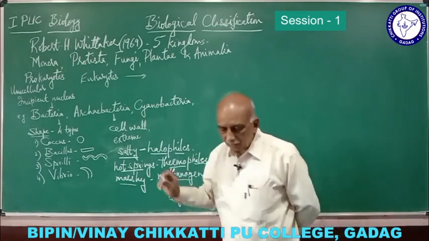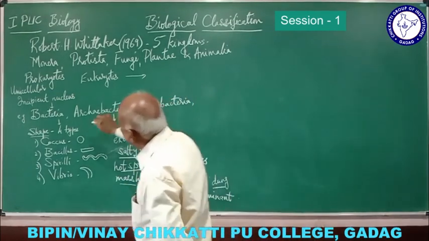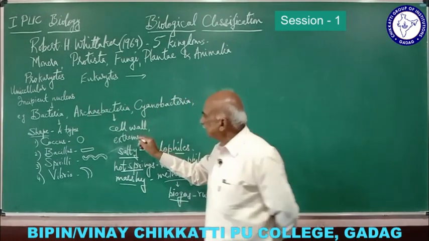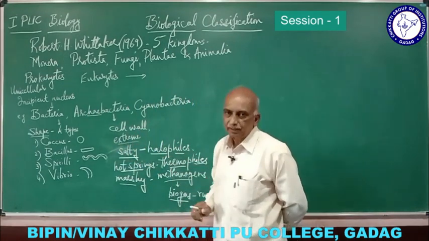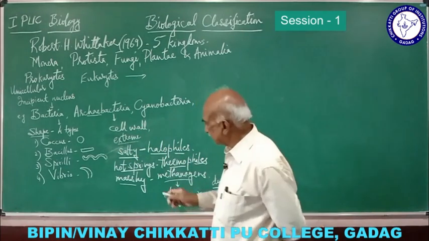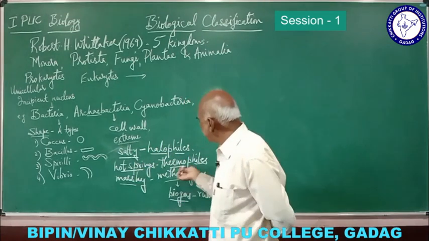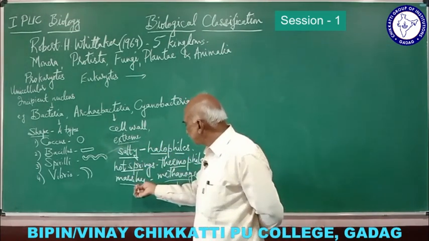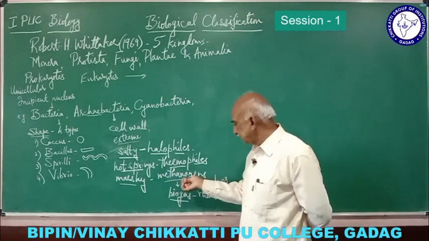They are not normal bacteria, and these archaebacteria are different in their cell wall structure, and they are found only in extreme climatic conditions, highly salty conditions, and in high temperature, thermophiles. In case of marshy areas, they are usually called methanogens.